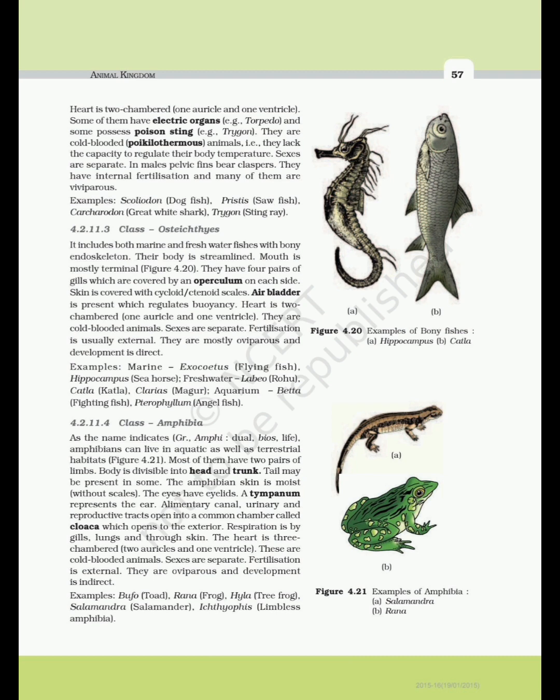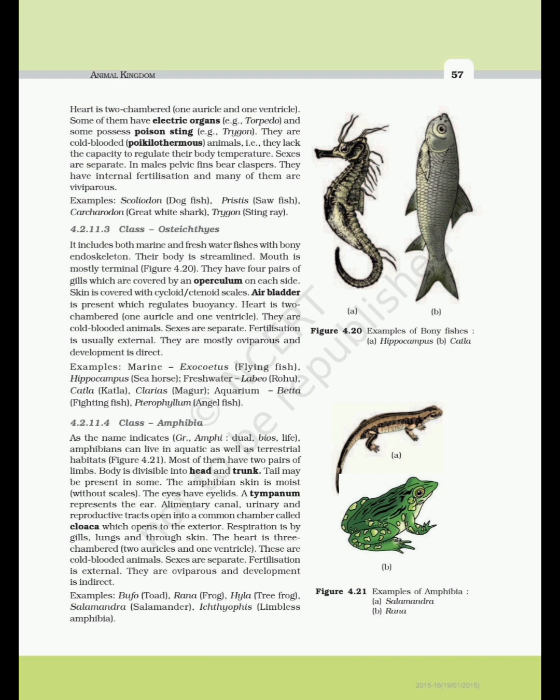4.2.11.3 Class Osteichthyes. It includes both marine and freshwater fishes with bony endoskeleton. Their body is streamlined. Mouth is mostly terminal, figure 4.20. They have 4 pairs of gills which are covered by an operculum on each side. Skin is covered with cycloid or ctenoid scales. Air bladder is present which regulates buoyancy. Heart is two-chambered, one auricle and one ventricle. They are cold-blooded animals. Sexes are separate. Fertilization is usually external. They are mostly oviparous and development is direct.